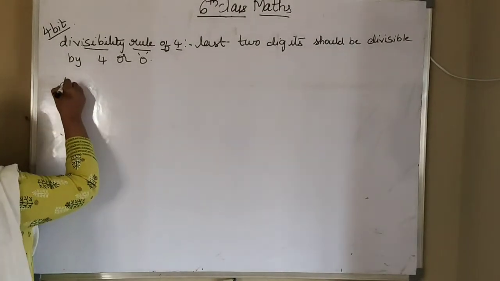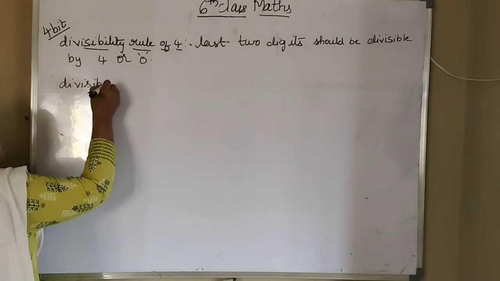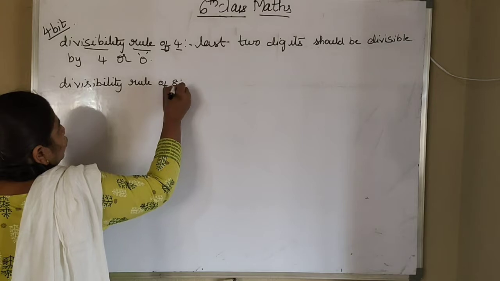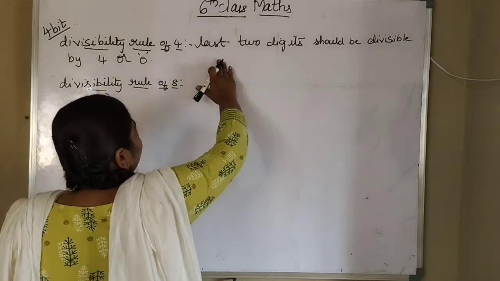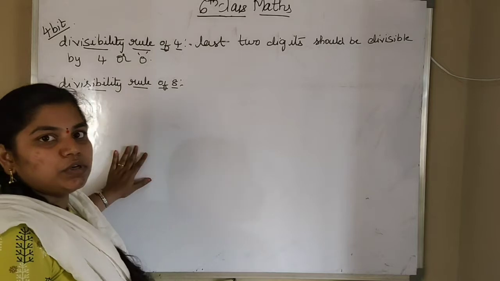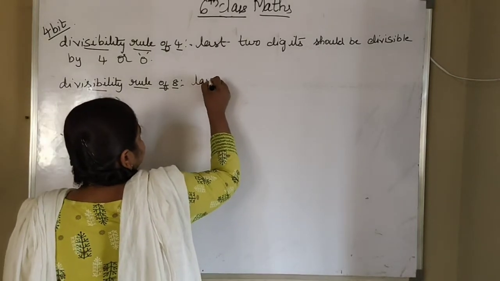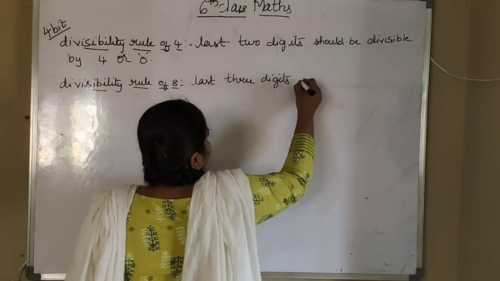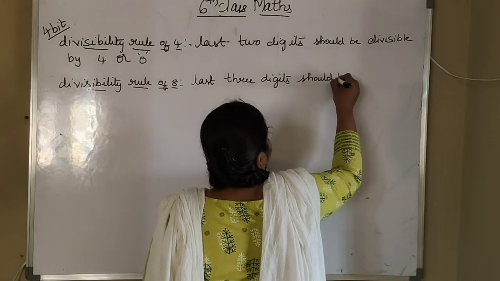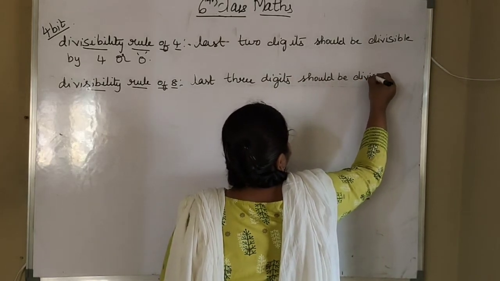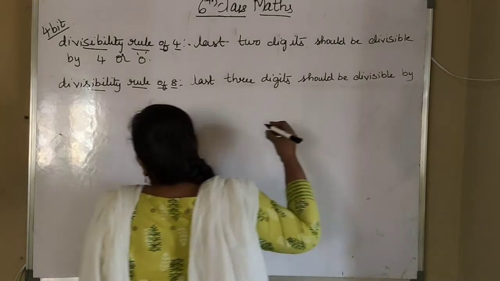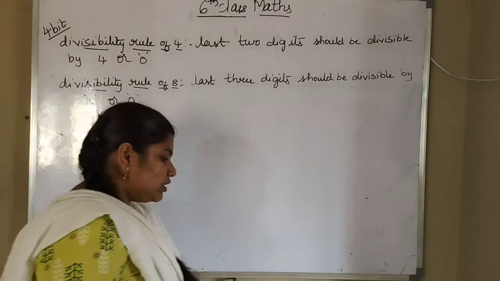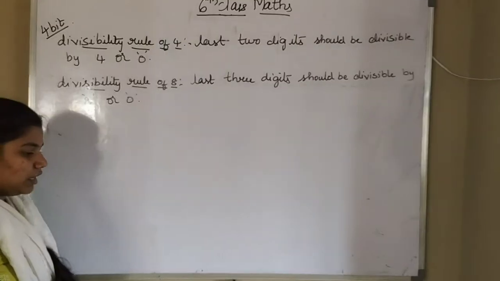Now we are writing the divisibility rule of 8. So what is divisibility rule of 8? Here in 4 we will take last two digits, but in divisibility rule of 8 we will take last three digits, which should be divisible by 8 or it can be zeros. Okay, so this is the divisibility rule of 4 and 8. Now we will start our bit.